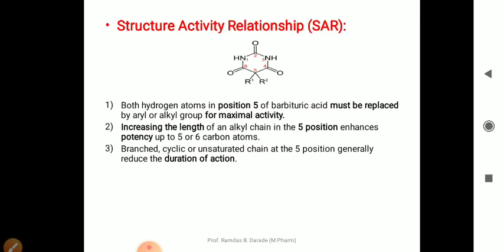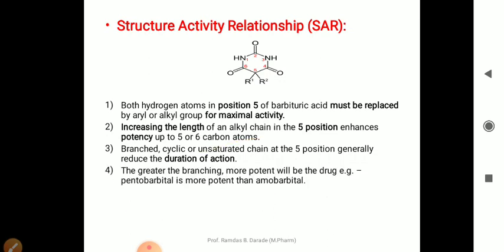Duration of action can be decreased if the branched or cyclic compounds are substituted at the fifth position. The greater the branching, the more potent the drug will be.